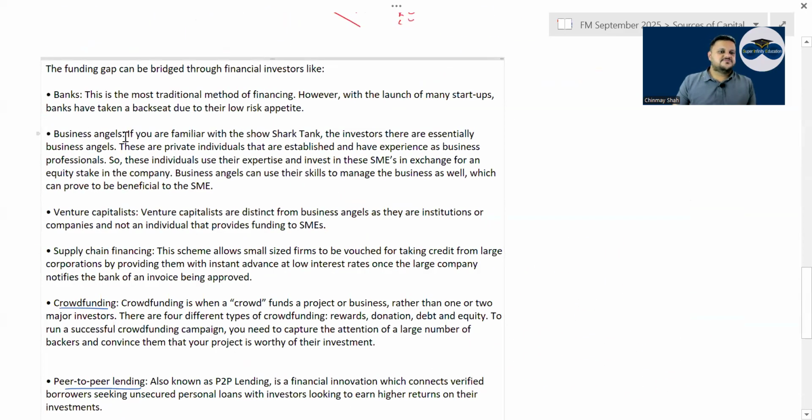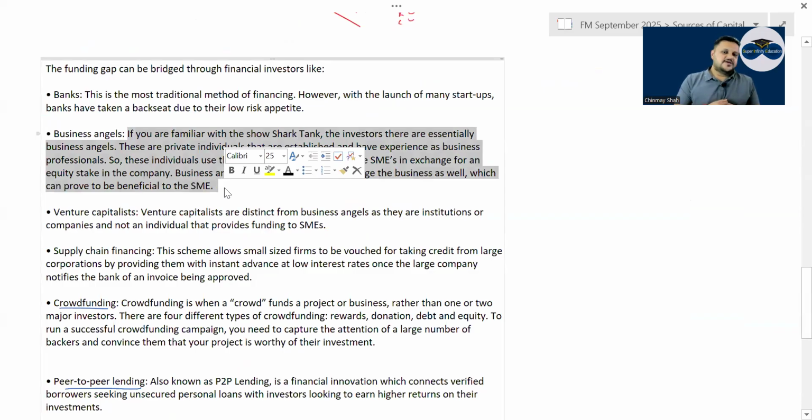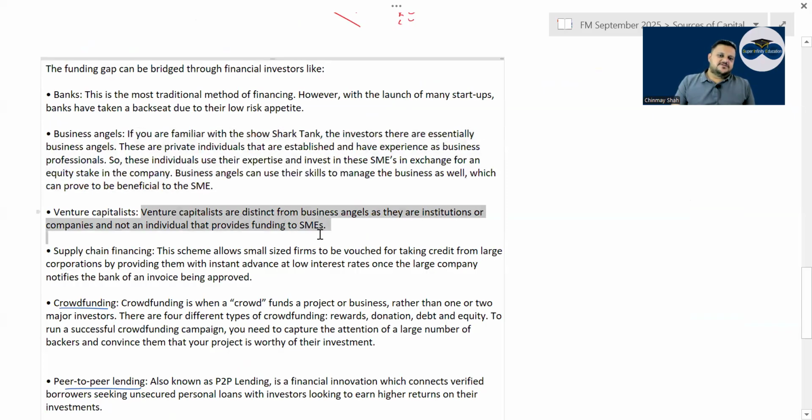Then you have something called business angels, correct? Business angels, just like Shark Tank India, generally provide a small amount of loan, correct? Basically $10,000, $20,000, correct? And these are individuals who provide loans. Generally, they could even be your friends, family, correct or not? Venture capitalists are those who invest into your business, correct?